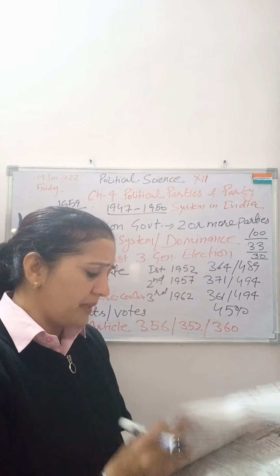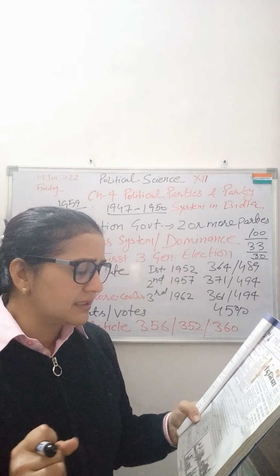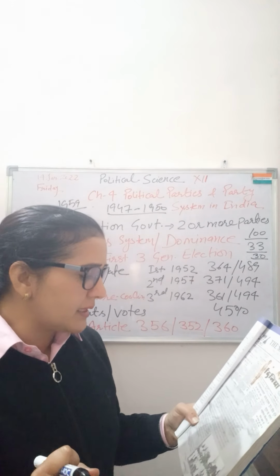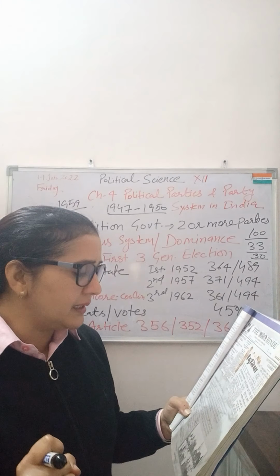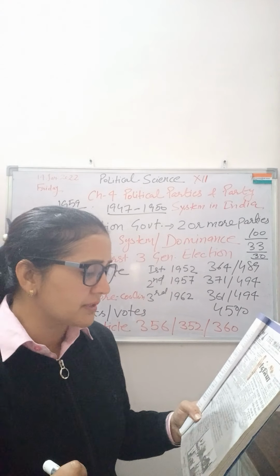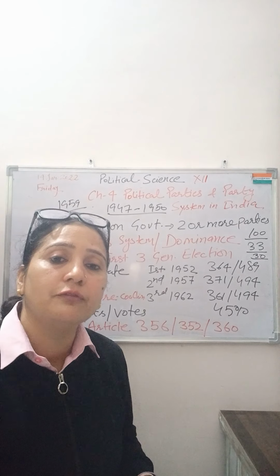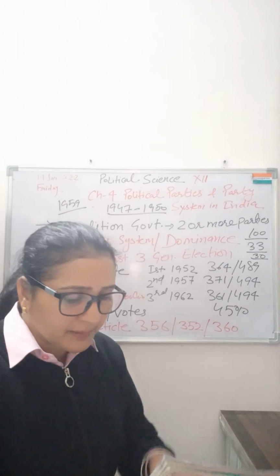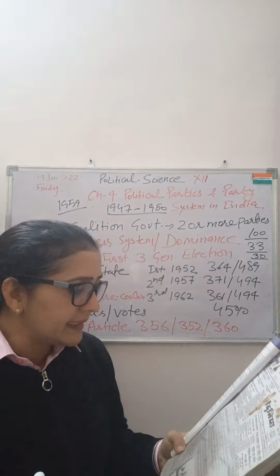On page number 33 you will see EMS Namboodiripad. The governor invited EMS Namboodiripad, leader of the Communist Legislature Party, to form the ministry. The governor invited EMS Namboodiripad to form the government. But what happened is in 1957, the government was formed.